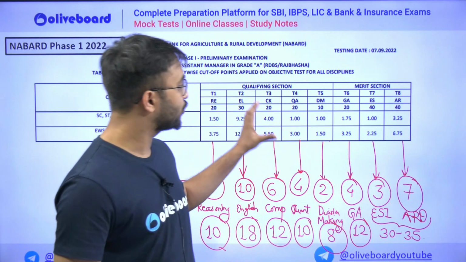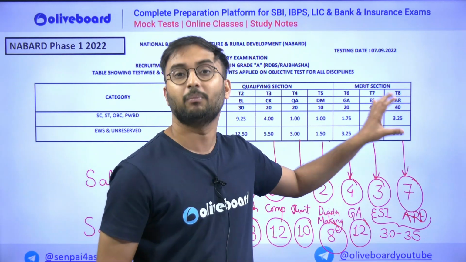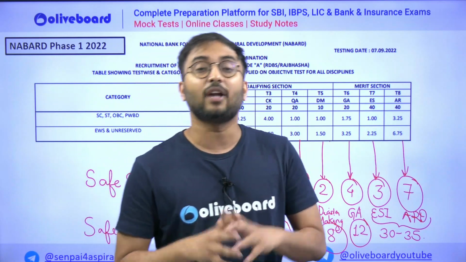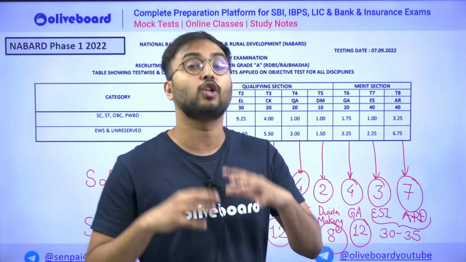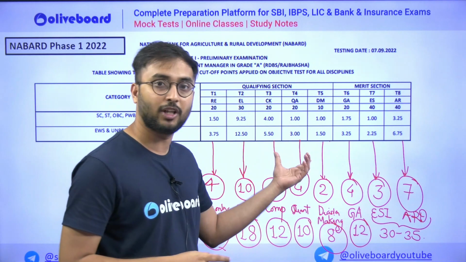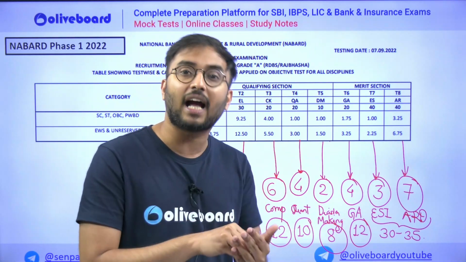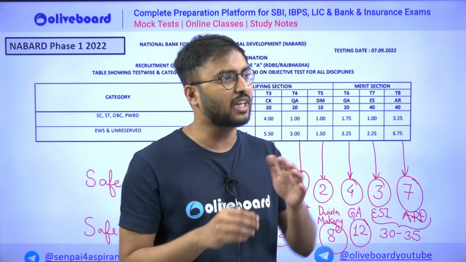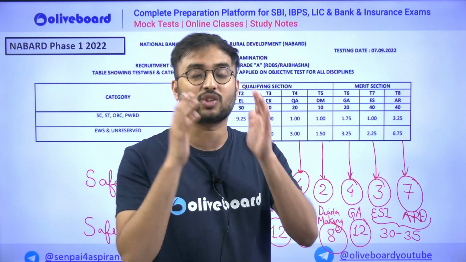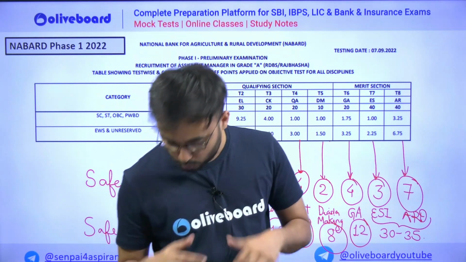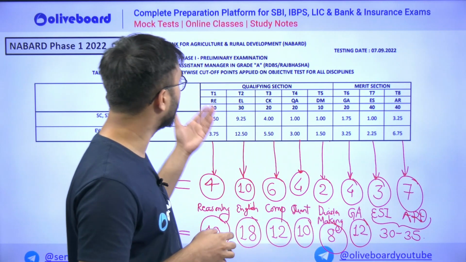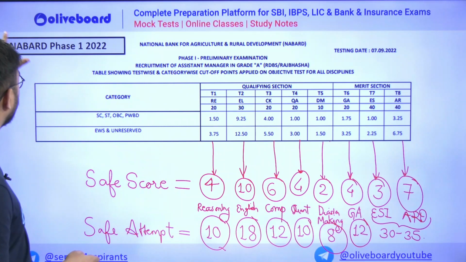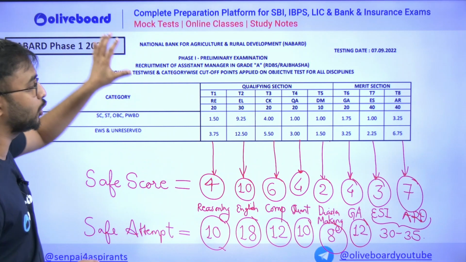Every year these cutoffs for each individual subject may change, and that is why a little bit of analysis is required. When we do this analysis, it is a lot of help during the examination, in knowing how many questions I actually have to attempt, and what my safe score is according to the accuracy I got in my mock test. That strategy is very important, and that is why today we are discussing this particular section. We start our discussion with Nabard Phase 1 2022 cutoffs.